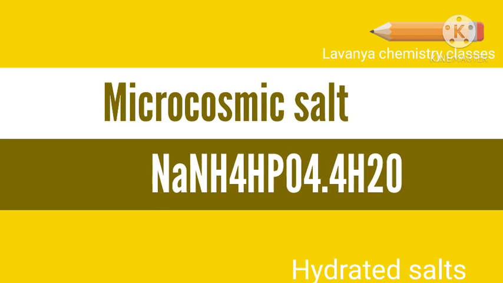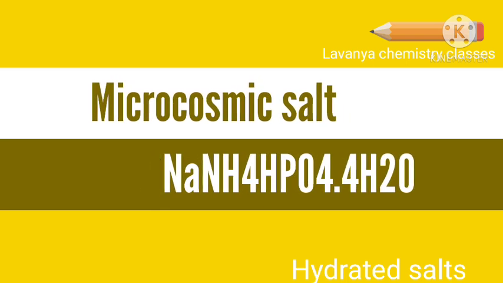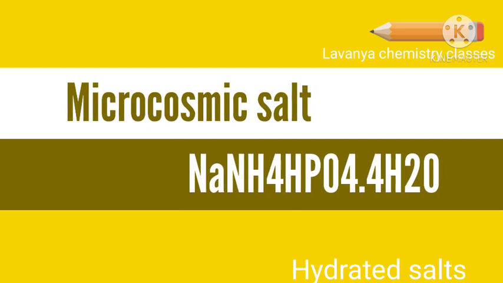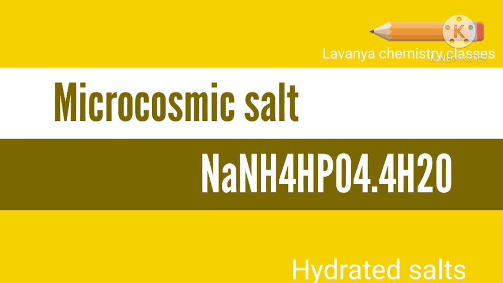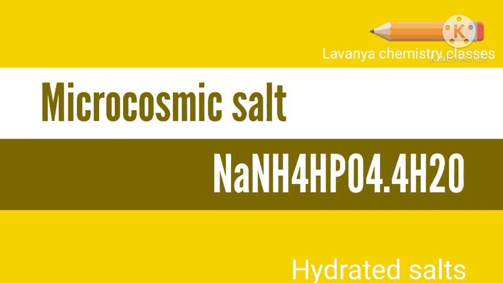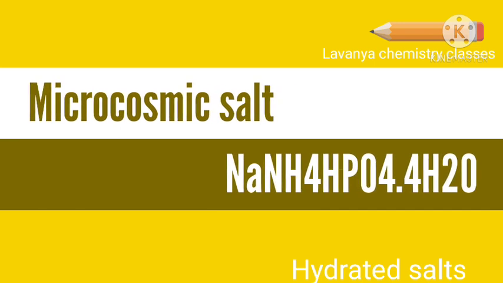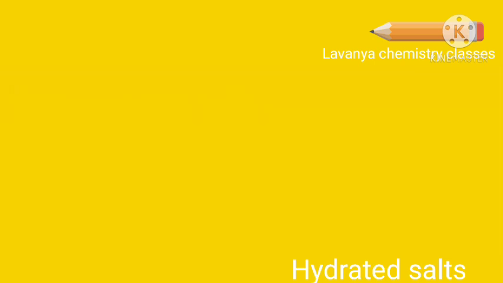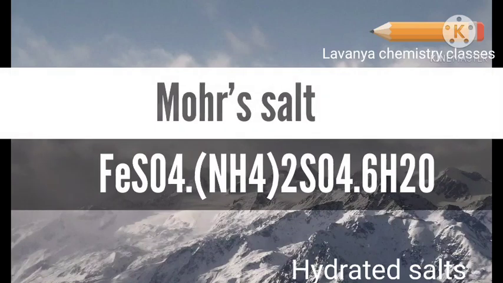The formula of microcosmic salt is NaNH4HPO4·4H2O. It is called microcosmic salt, a hydrated salt. And the next salt is Mohr's salt.